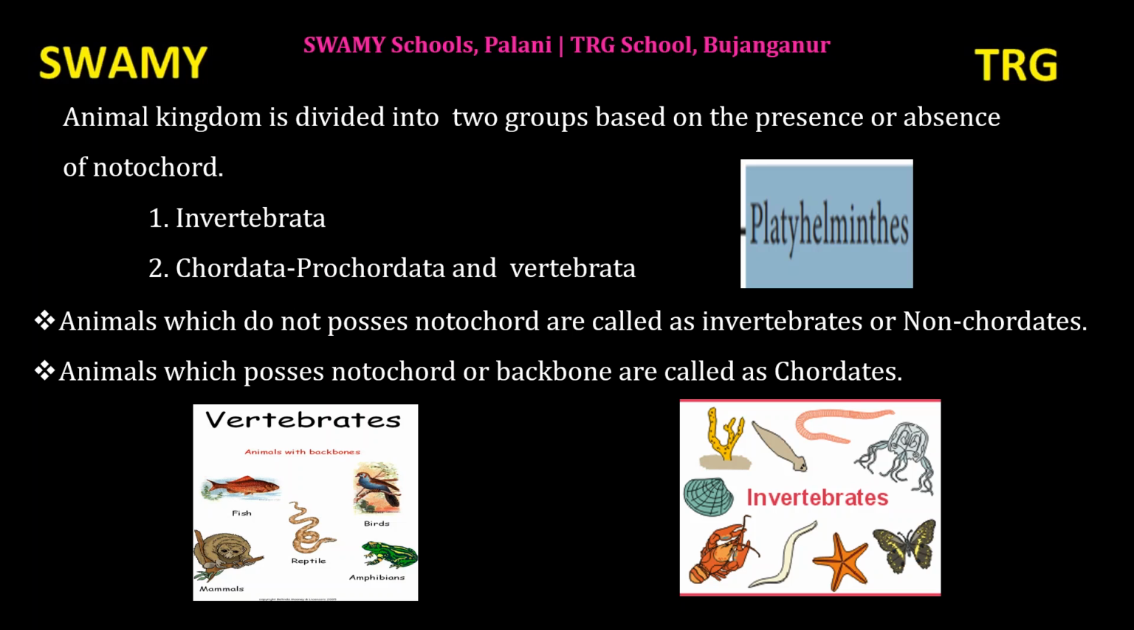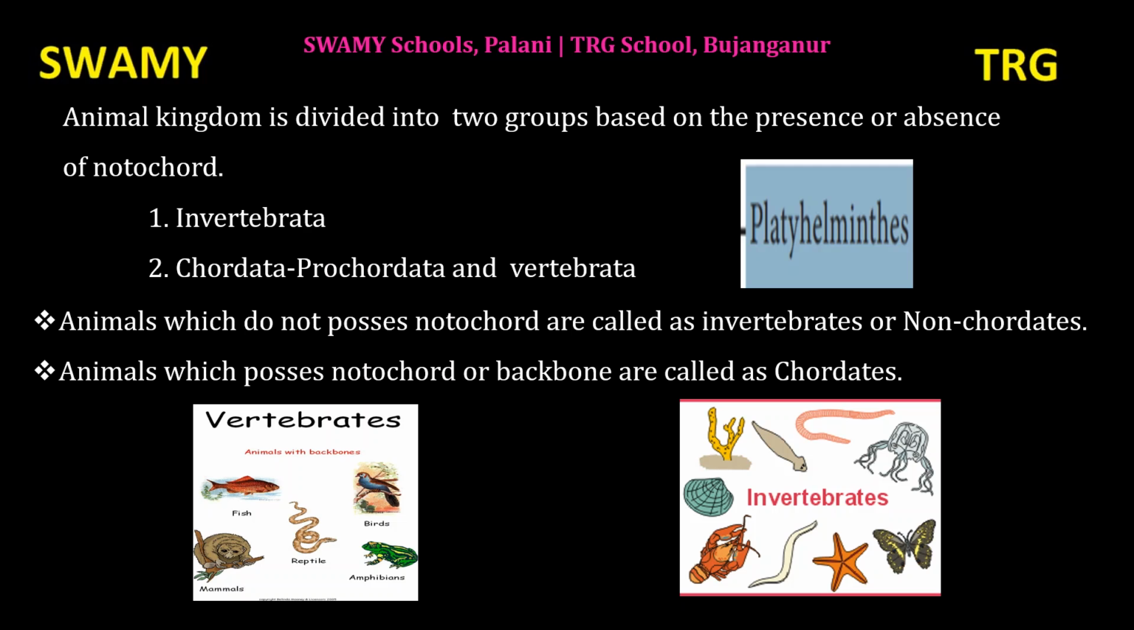Invertebrates are classified into 9 phyla. Phyla is the plural form; phylum is the singular form. Totally there are 10 phyla. The 10th phylum is chordates. The remaining 9 phyla are invertebrates.